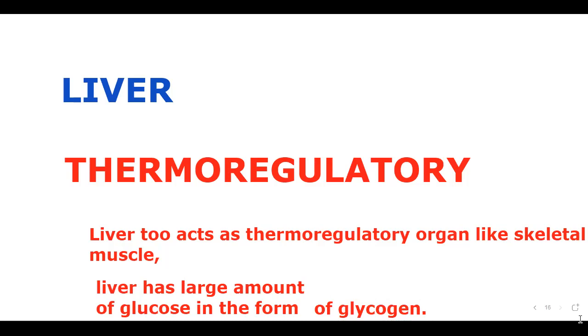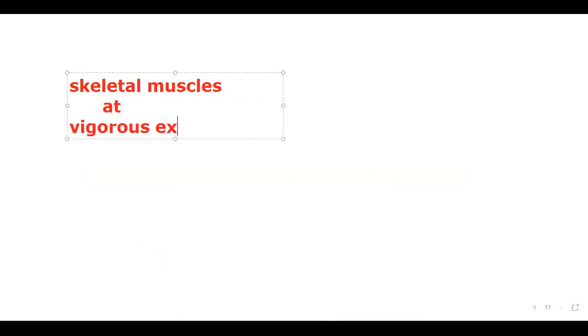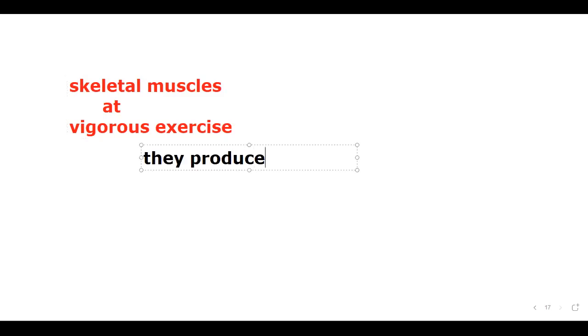Okay, then is there any help the liver is doing to the skeletal muscle? We'll discuss that in the muscle contraction chapter. For now, believe this until I explain it: skeletal muscle at vigorous exercise produces lactic acid. Pyruvic acid is formed, which is converted into lactic acid.